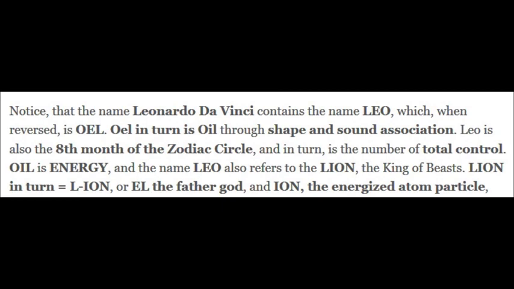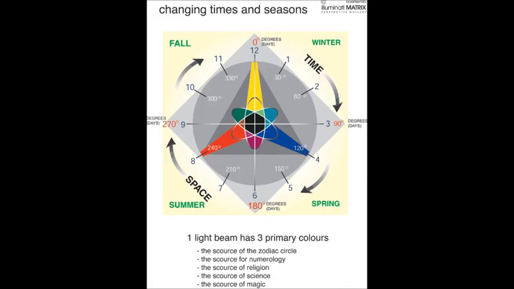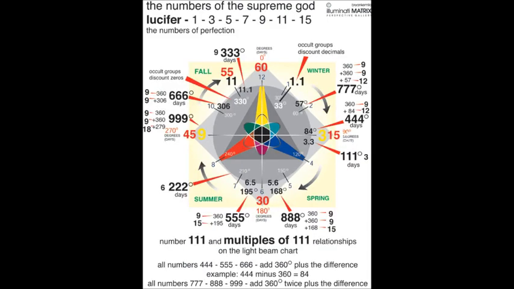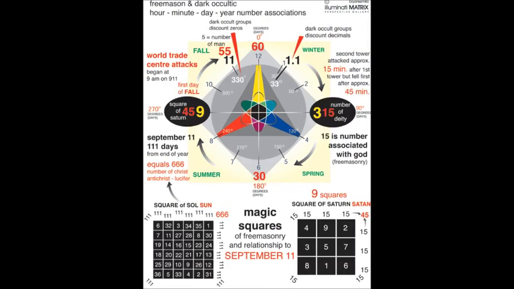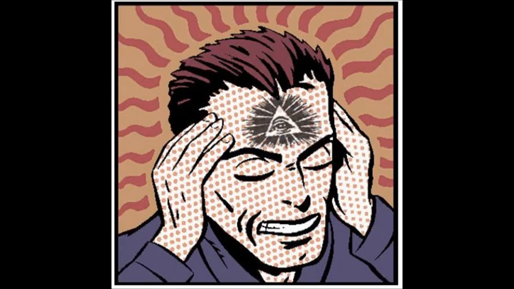Lion in turn equals our lion, or elder father god, and ion, the energized atom particle, which is demonstrated on this site by the light chart. Layering these subliminals, one atop the other, plus countless other subliminals supporting the previous suggestions, eventually our reality is shaped and fashioned in the manner demonstrating total subservience to the Luciferian thought process.